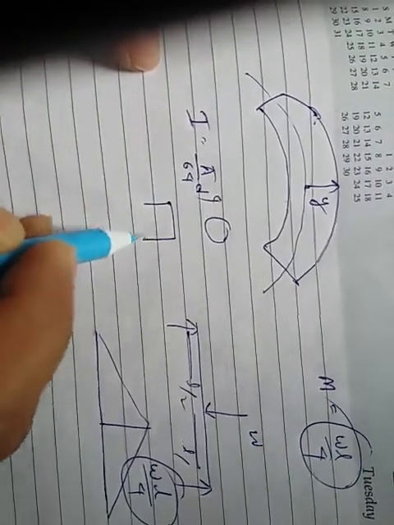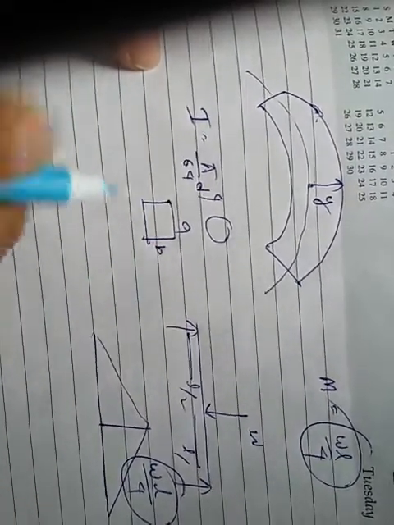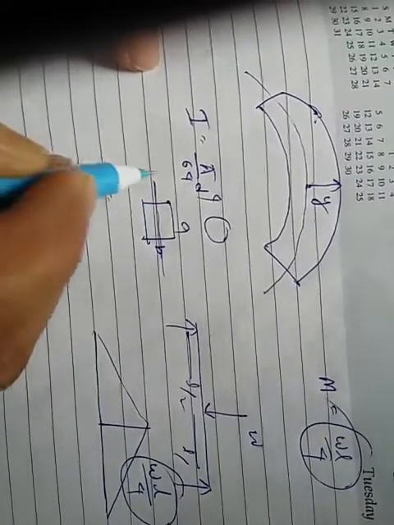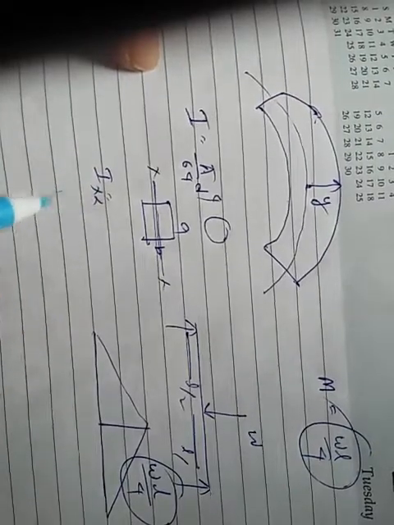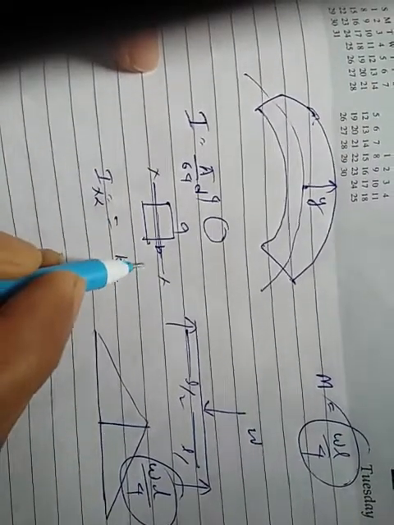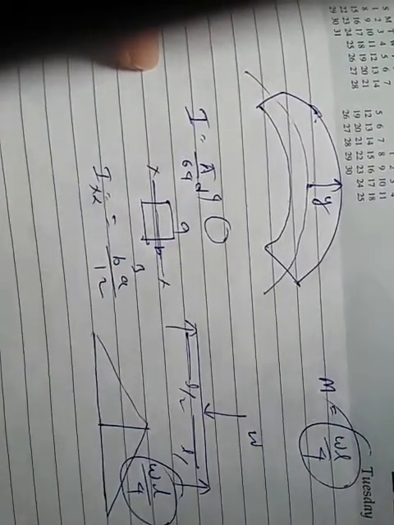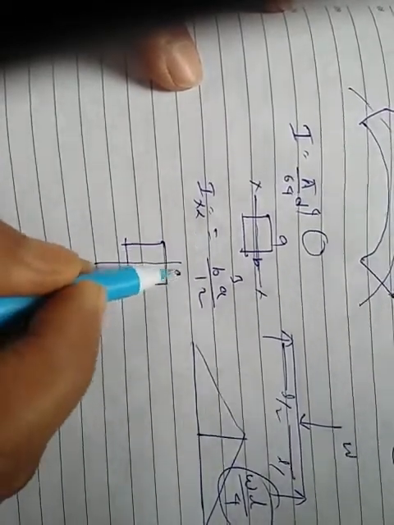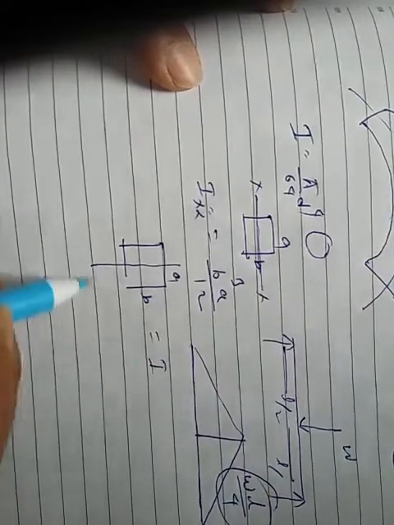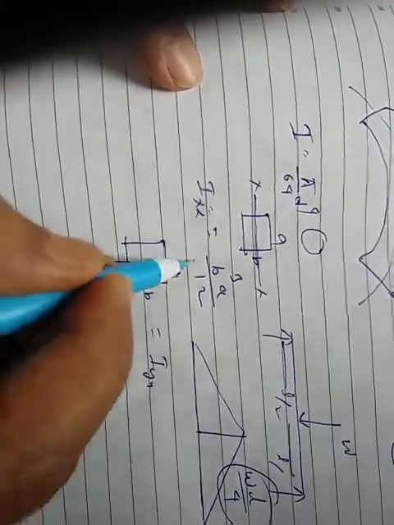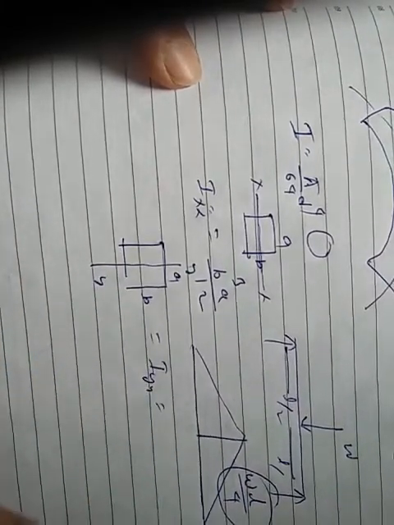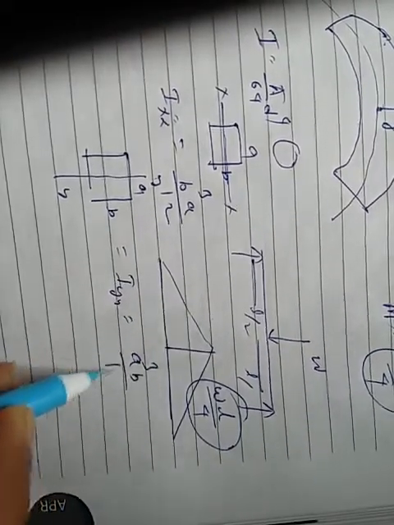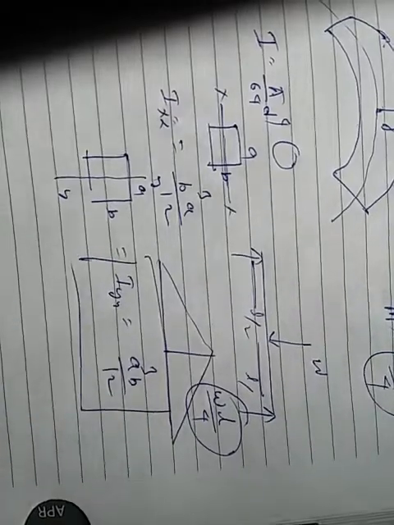If the cross section is a rectangle with sides A and B, it depends on the axis of rotation. About the x axis, the moment of inertia will be AB^3/12. About the y axis, it will be BA^3/12. This is the moment of inertia of the rectangle.